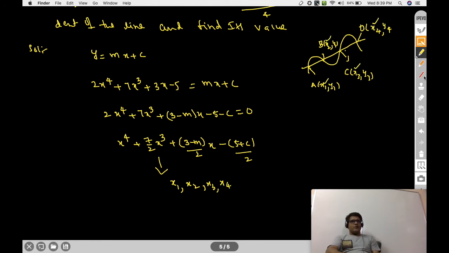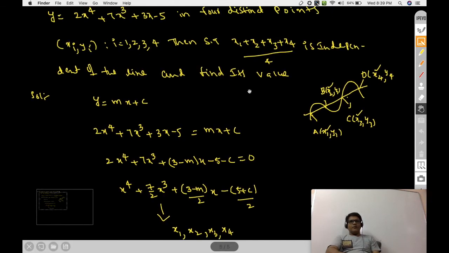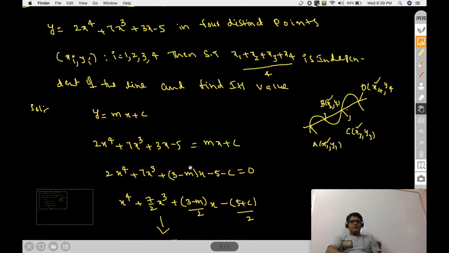So what we need to prove first is that (x1 plus x2 plus x3 plus x4) by 4 is independent of the line.